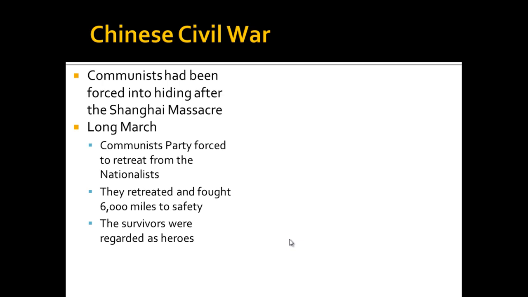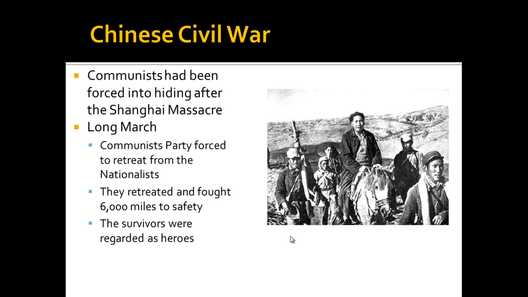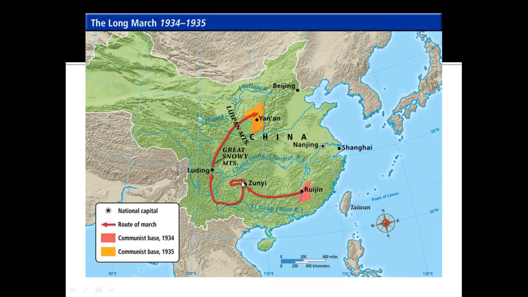in order to survive. Jiang Jieshi, or Chiang Kai-shek, was determined to destroy what he called the Red Bandits, the communists. He had led several extermination campaigns against them, trying to get rid of them, and they harassed their retreating army throughout the mid-1930s, and they're going to retreat over 6,000 miles to safety. During the march, however, 6,000-mile-long march, you can see the map here. This is a pretty long march.